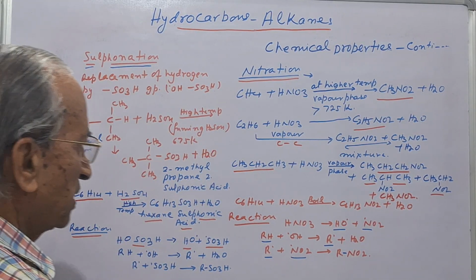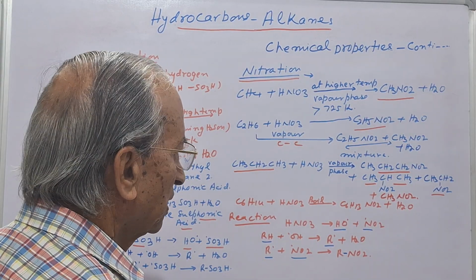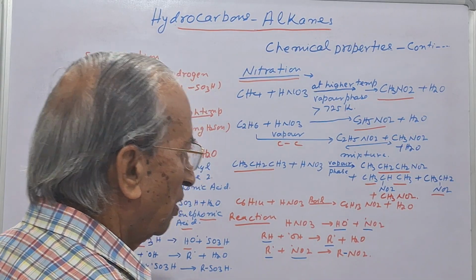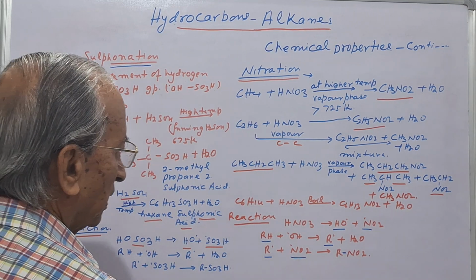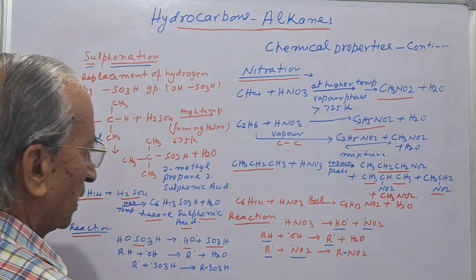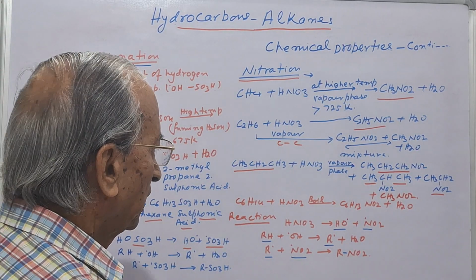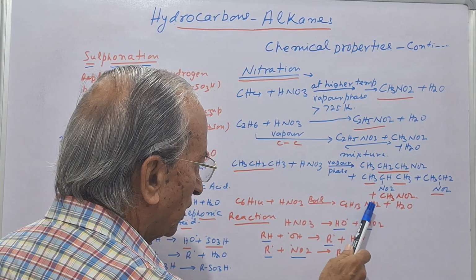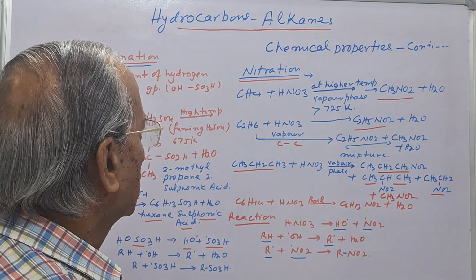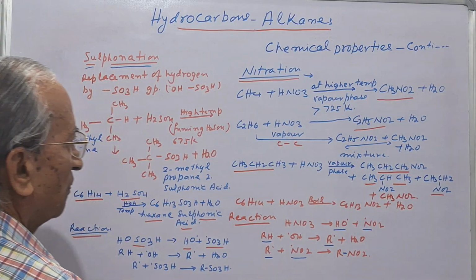So here we say, as the number of carbon atoms increases, a mixture of products is formed. Now for higher alkanes, if we talk about hexane, it reacts only on boiling and forms nitrohexane. So this is the nitration of the alkanes.